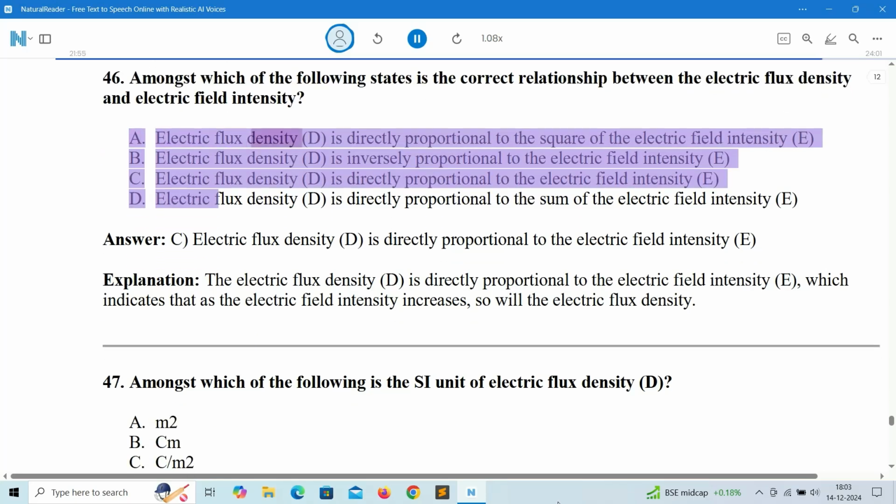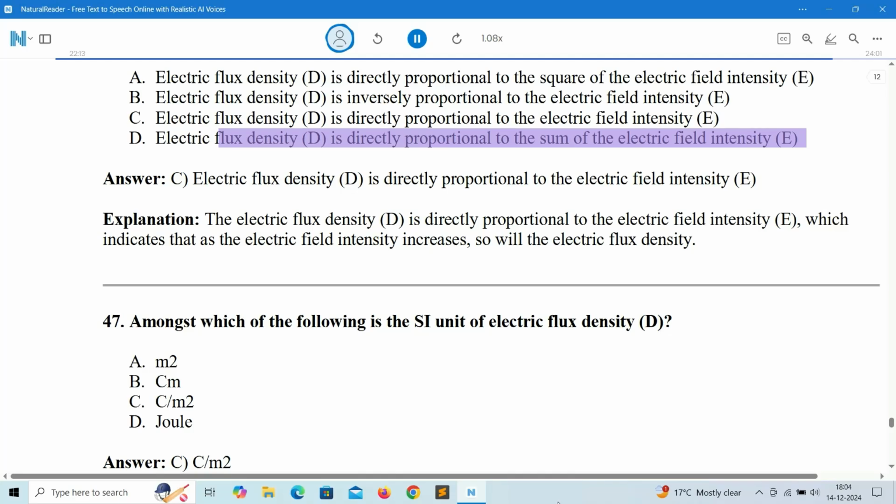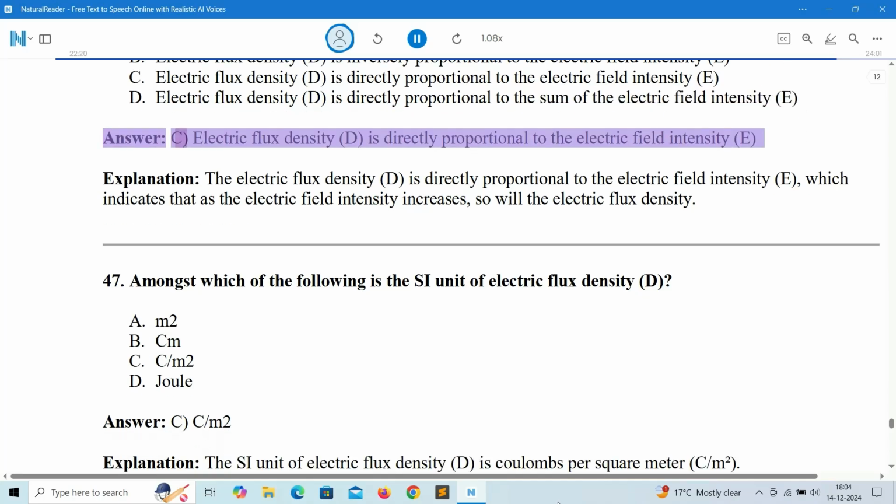A. Electric flux density, D, is directly proportional to the square of the electric field intensity, E. B. D is inversely proportional to E. C. D is directly proportional to E. D. D is directly proportional to the sum of E. Answer: C.